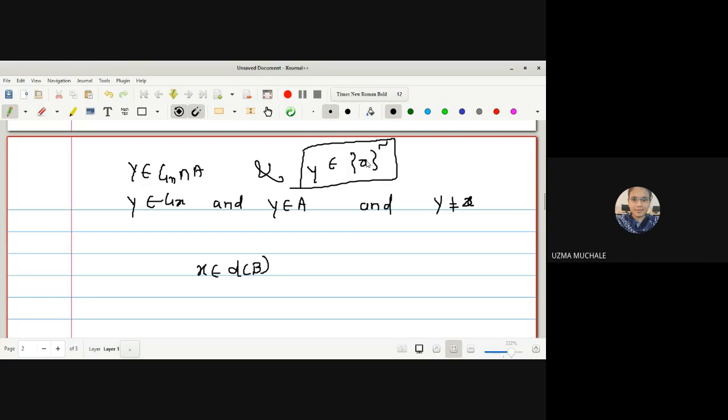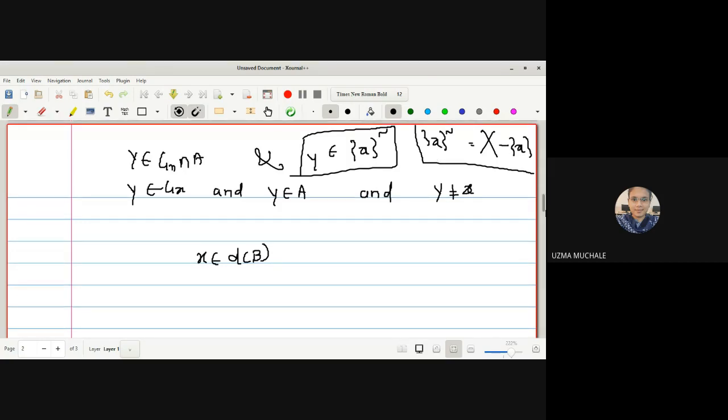This is what a singleton X is, a set of only one element. The complement of singleton X is your whole set capital X minus singleton X. Is it correct? Yes, ma'am. Okay, you should know these properties of complement. Y belongs to singleton X complement means y is not equal to X, that is, any element of capital X other than X. Okay, so from this, what we have arrived at is y belongs to G of X, y belongs to A, right?